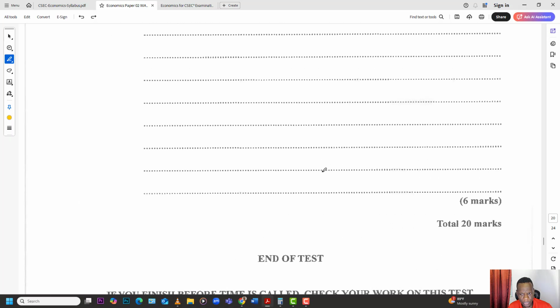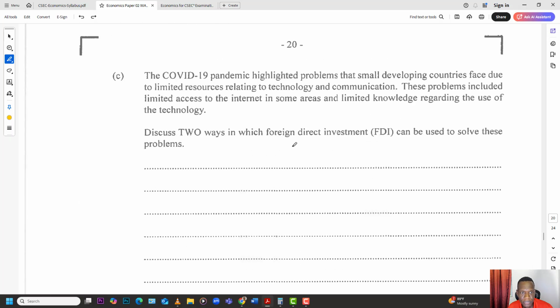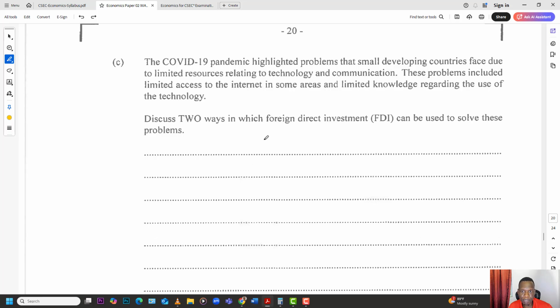Alright, the last question. Yes, 6 marks. Last question for this paper. The COVID-19 pandemic highlighted problems that small developing countries face due to limited resources relating to technology and communication. These problems included limited access to internet in some areas and limited knowledge regarding the use of technology. Discuss 2 ways in which foreign direct investment can be used to solve these problems. Alright, cool. So, foreign direct investment, how can it be used to solve some of these problems?